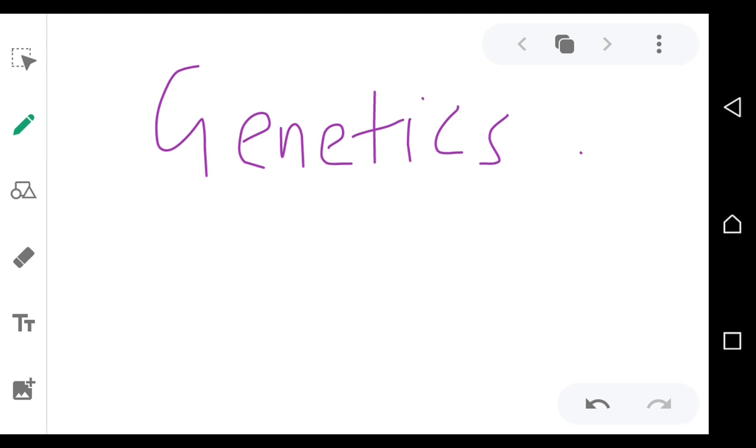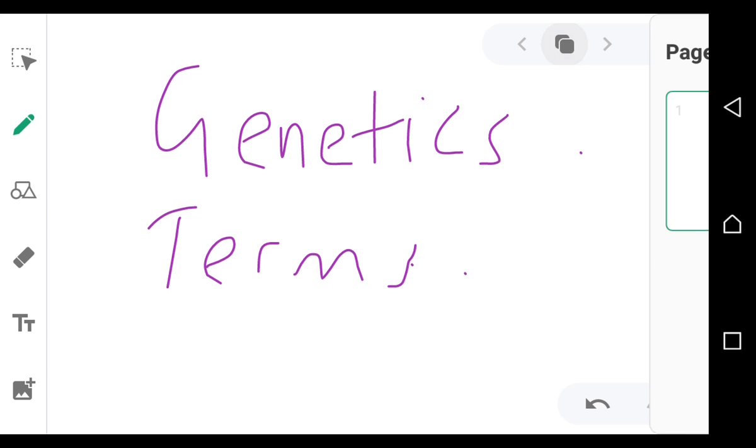So we're continuing with genetics in biology, and there are certain terms you need to be aware of. There's what you call variation in biology.